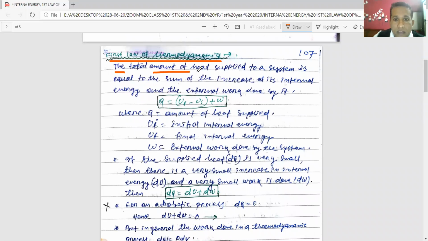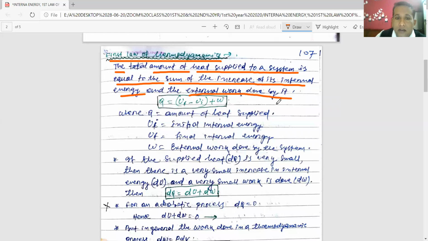The amount of heat supplied to a system, meaning a portion of matter, maybe solid, liquid or gas, and here the system is considered to be a gas, is equal to the sum of the increase of its internal energy and the external work done by it. That means if you supply Q amount of heat to a body, then that heat will be used in two ways. A part of it will be used to increase its internal energy, that is UF minus UI, and the rest will be used in doing the external work, that is W.